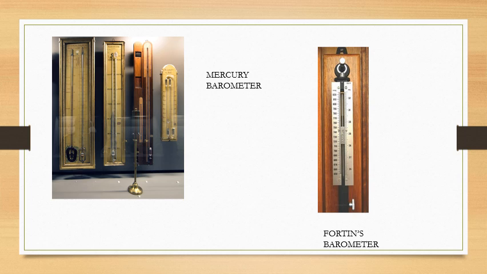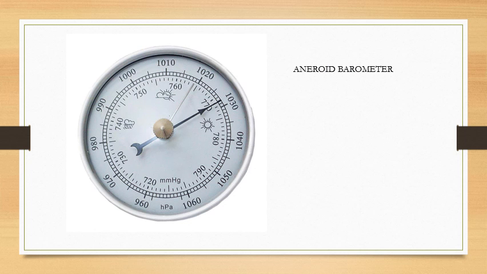The mercury level can be seen through the glass slit. The scale is inscribed on the sides of the slit, as you can see, and is marked in centimeters of mercury or millibars. It gives accurate readings, but it is not easy to transport, and this is one of its disadvantages. The next instrument for measuring atmospheric pressure is aneroid barometer. The word aneroid means without liquid. It is portable and convenient for outdoor measurement.